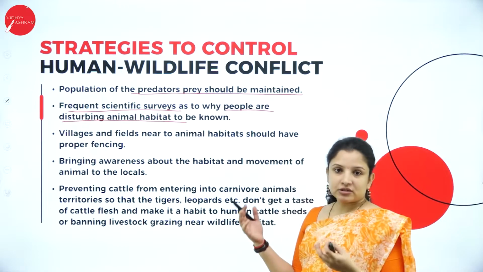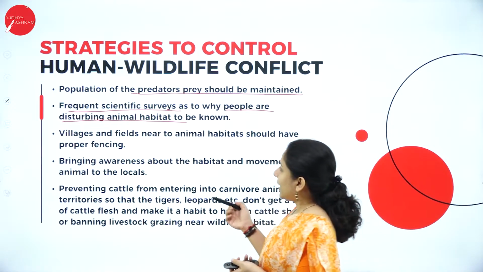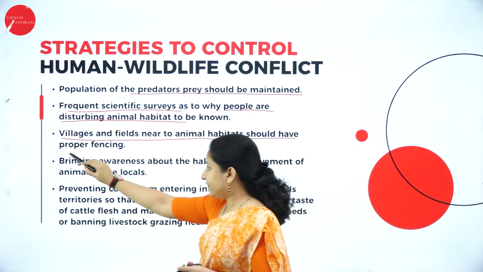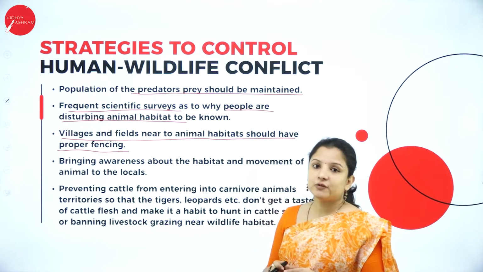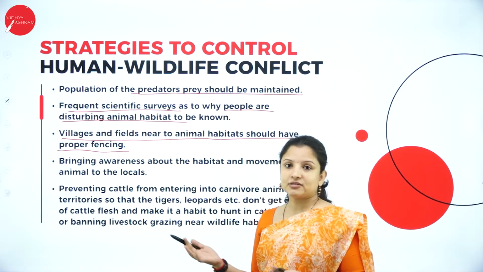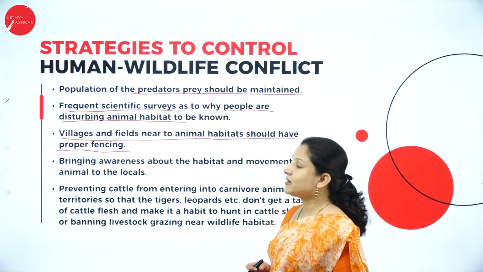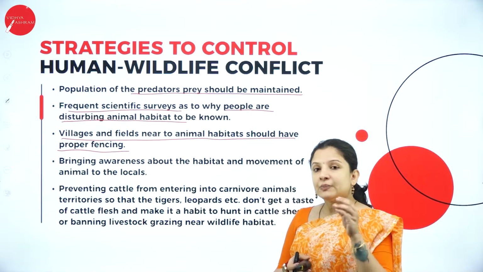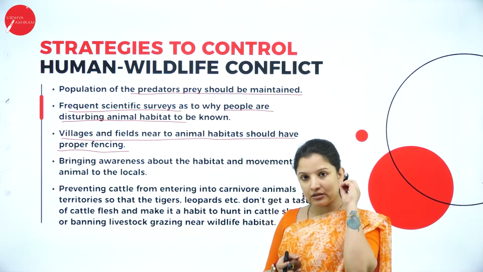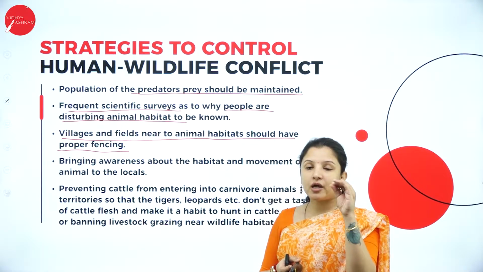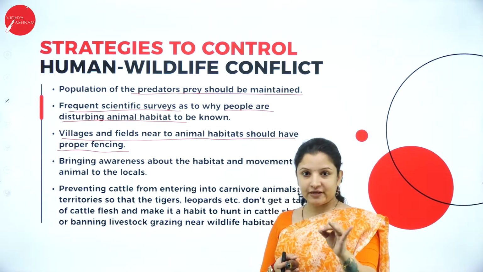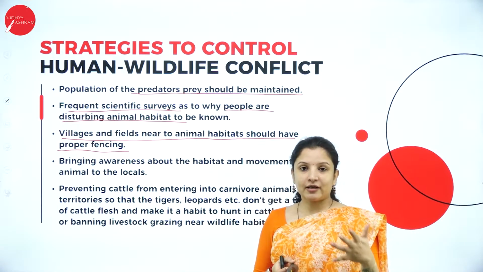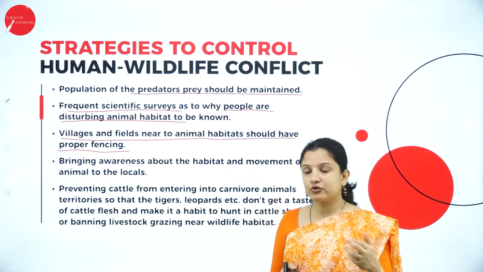That is how scientific surveys should be done frequently, and villages and fields near animal habitats should have proper fencing. Usually electric fencing will be done around the boundaries of the forest and the agricultural land, so that it prevents the animals from entering. Again, here also people should be educated and told how much electricity should be passed through those fences, because we have heard of incidents wherein elephants have been electrocuted, right? So all that should also be taught to the people.